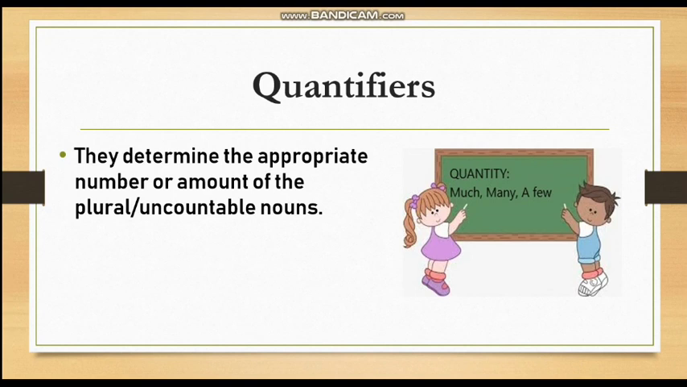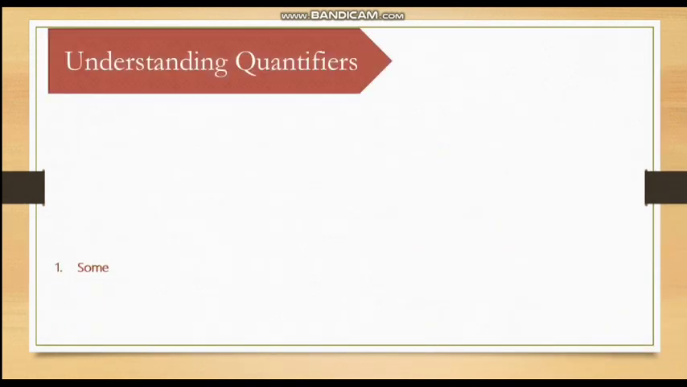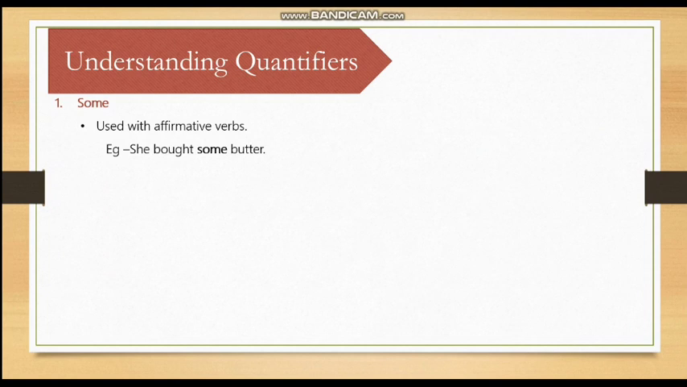For that, there are many types of quantifiers. Different words are used as quantifiers, for example, much, many, few, little. We'll learn a bit about them today. First of all, the first quantifier that we'll study today is some. Used with affirmative verbs. Affirmative means positive, verbs which do not have not. For example, she bought some butter. So some is used with affirmative verbs.